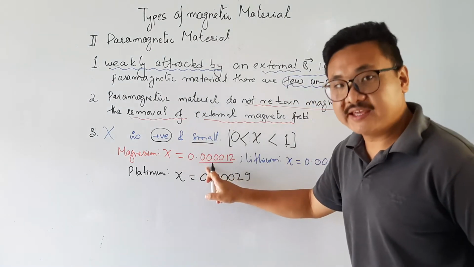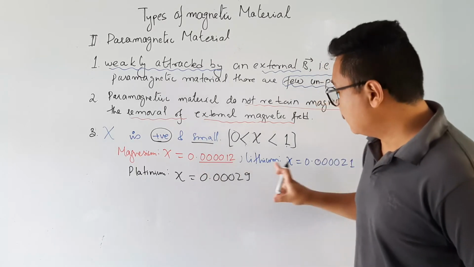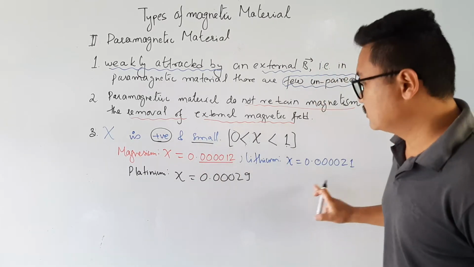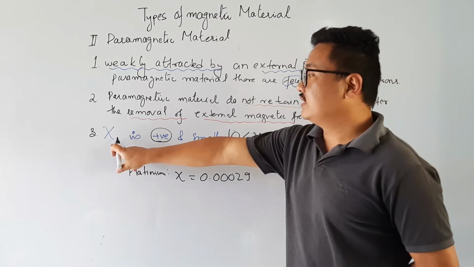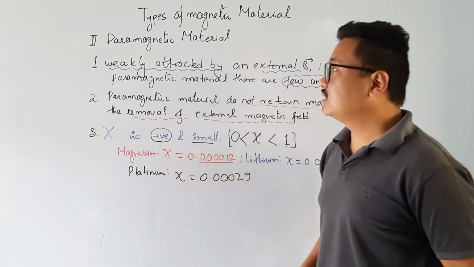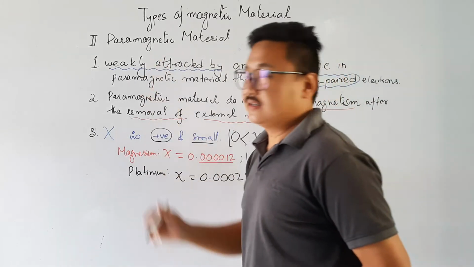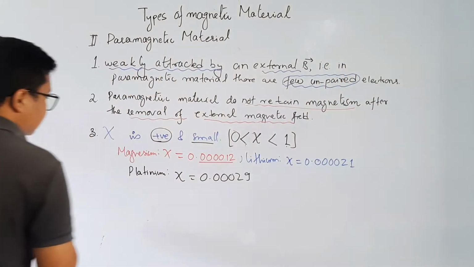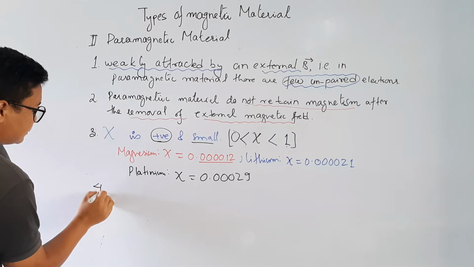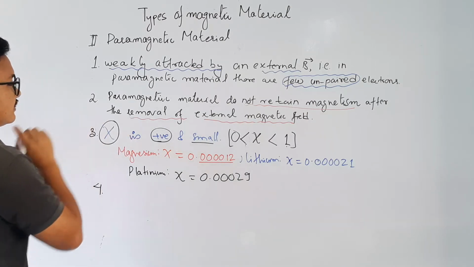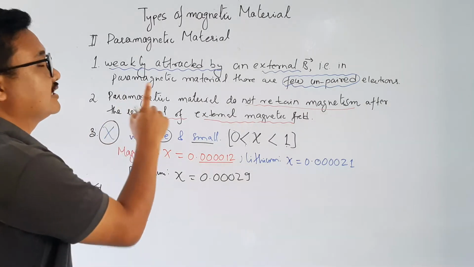Is it positive? Yes. Is it small? Yes. So if the susceptibility is positive and small, then the magnetic material is paramagnetic. Number 4, which is less important. Susceptibility is very important whenever we talk about magnetic materials.